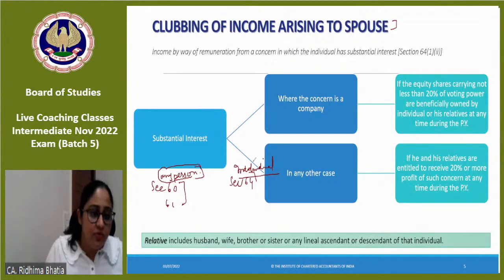So if a specific provision is applying, you will not apply the general provisions. This is for any person. So if a specific provision is getting applied in the case of an individual, then you will not apply section 60, 61. Section 64 talks about clubbing in the hands of an individual. Okay, now let's begin.